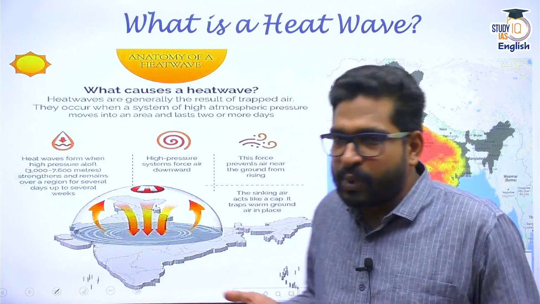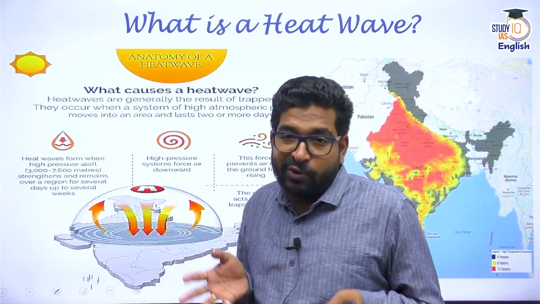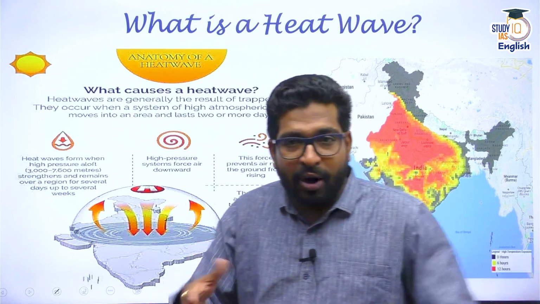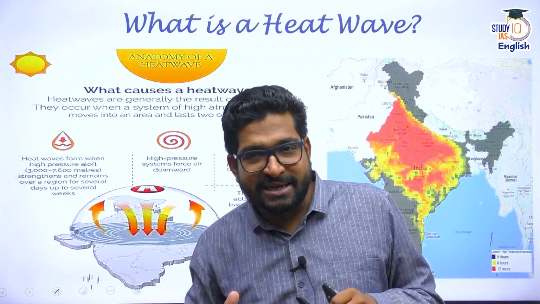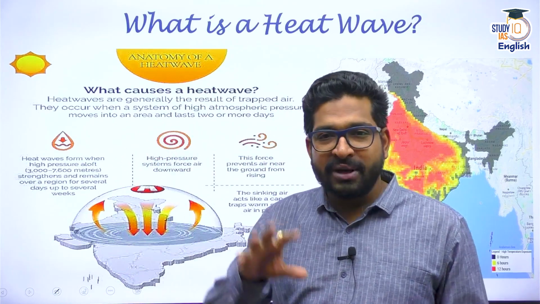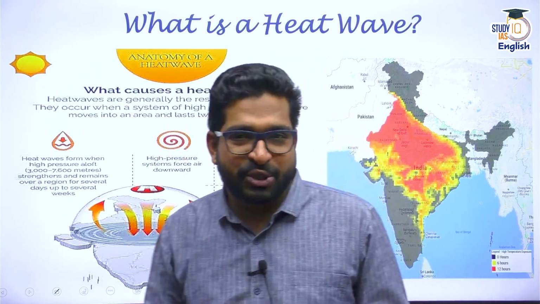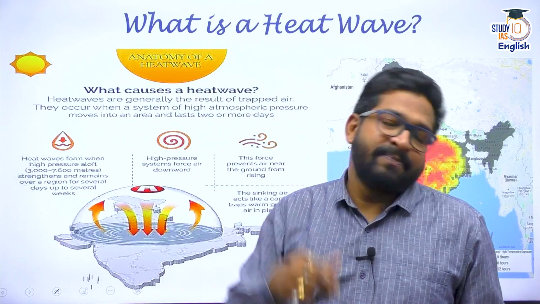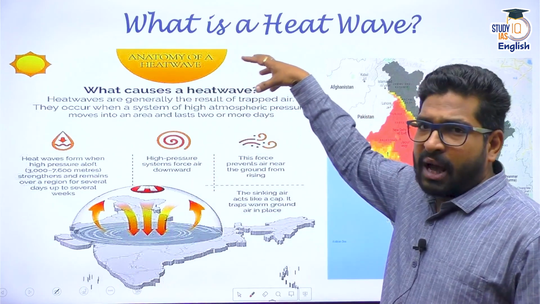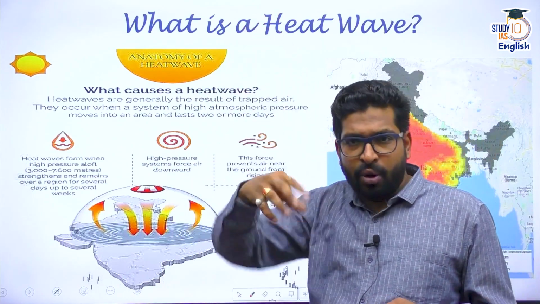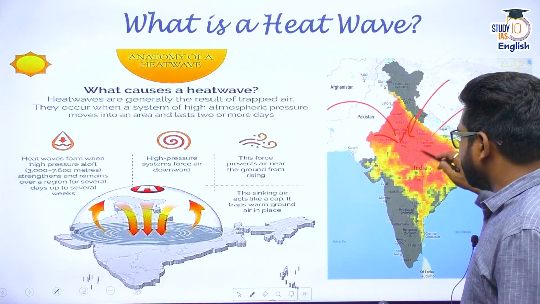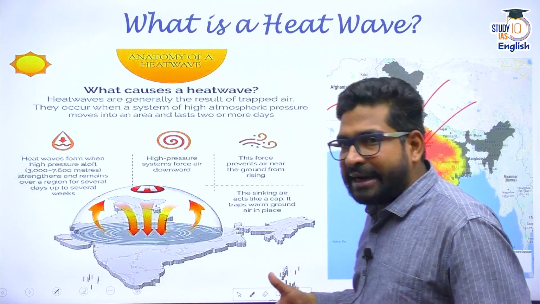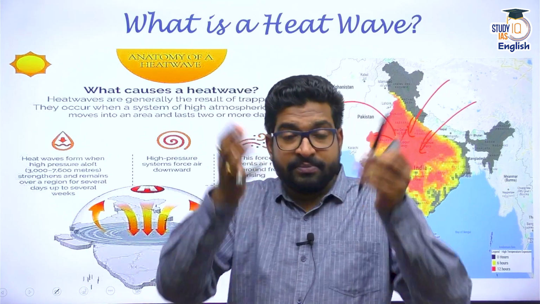See, from Physics 101 or from basic NCERTs, we know if the air is hot, the air has to ascend. If the air is cold, it descends. Now, that's basic, what we know about air and temperature, right? That means hot air has to ascend. So what is happening? I am getting extreme heat in my country. That means solar radiation is incoming on our country, on inland. Now air is getting heated up, and now air has to rise up, all right?